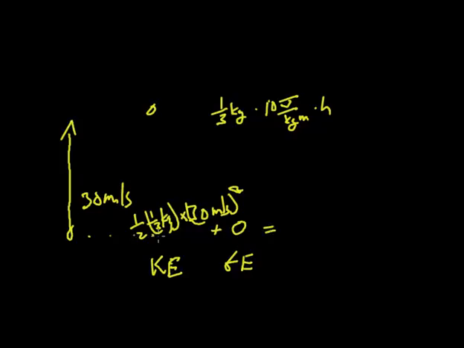I can figure this out. 30 squared is about 1,000, divided by 6 or so gives me about 200 joules. So let's say it's 200 joules just for round numbers. I go up here and set this equal to 200 joules. Then I can get a height, and dividing by 6, this gets me about 60 meters. Okay, so I solve for the height.